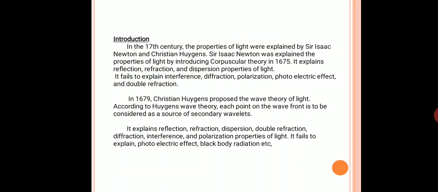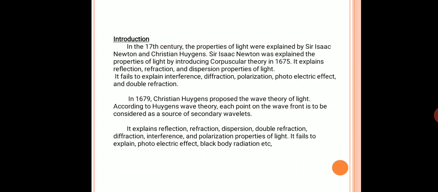One of the branches of optics is physical optics. Physical optics is the branch that deals with the phenomena of interference, diffraction, and polarization. In the 17th century, the properties of light were first explained by Sir Isaac Newton. Newton proposed a theory named the corpuscular theory.